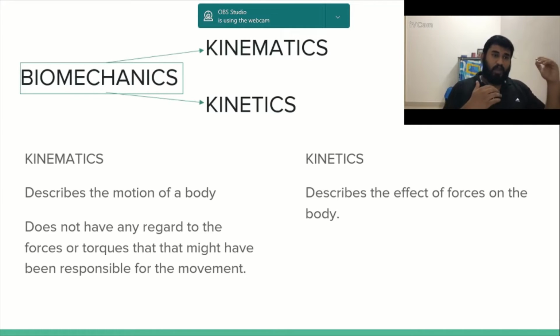So today we would be talking about kinematics, that is, we will describe the motion of a body, but we will not have any regard for the forces or torques that might have been responsible for this movement, and the forces which act on the body, which is a part of kinetics, would be explained in the coming video. So we would be dealing with mostly kinematics today. So let us see. We talk about a lot of movement and kinematics. What is kinematics? It describes how a body behaves in motion.